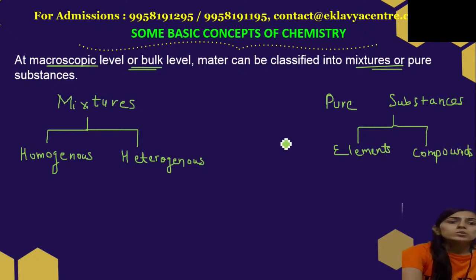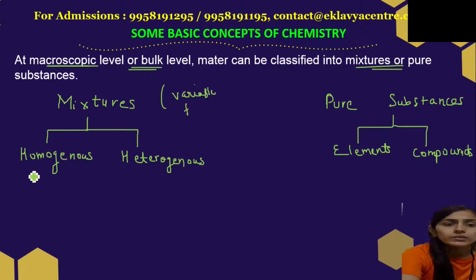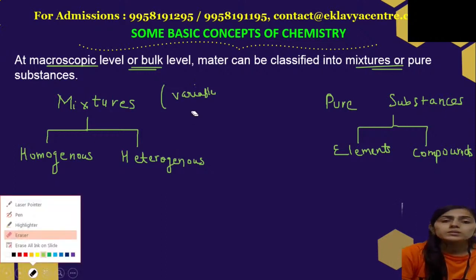Elements and compounds. So in mixtures, the components or substances which are present, they are present in variable ratio, or the ratio is not fixed.